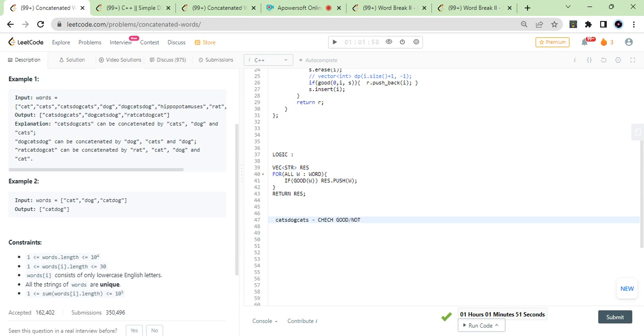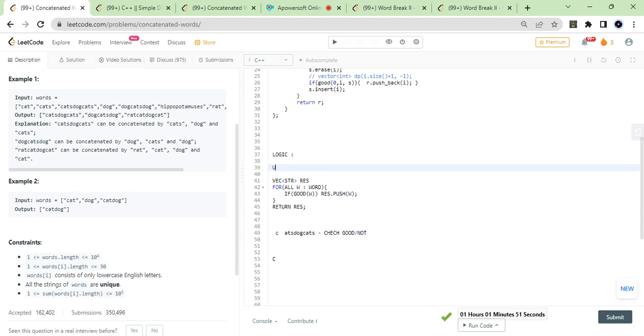So what I'll do is start from the starting point and try to break it around the first index, C. Whether C is present in my set, which I'm storing in an unordered set, like I just told you. You can store in a trie also, but I'm using an unordered set of strings to store all the words, from words dot begin, store all words.